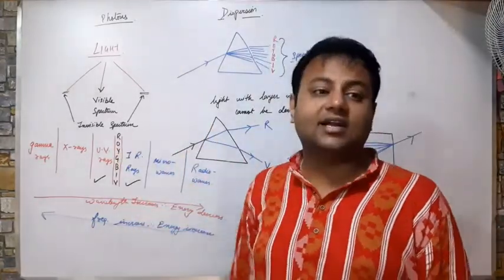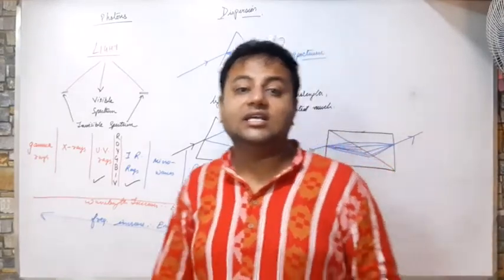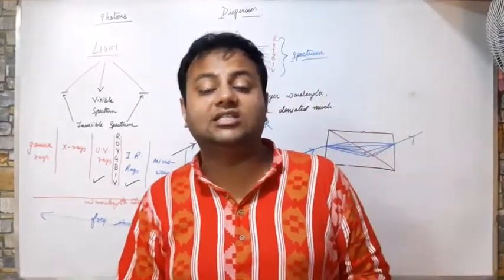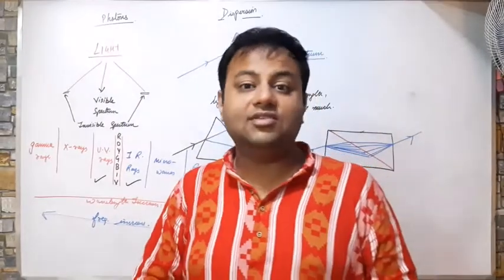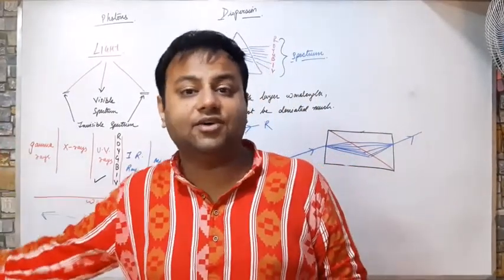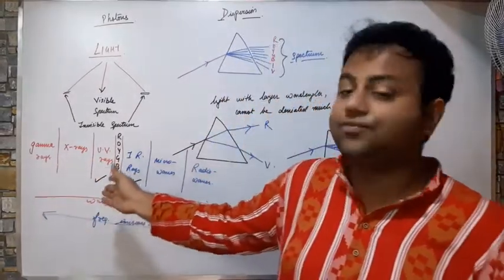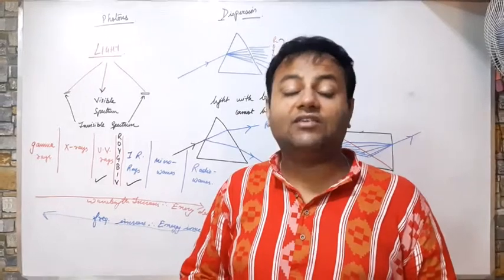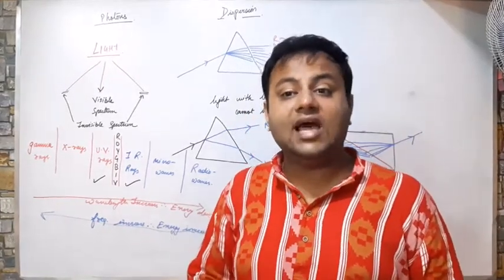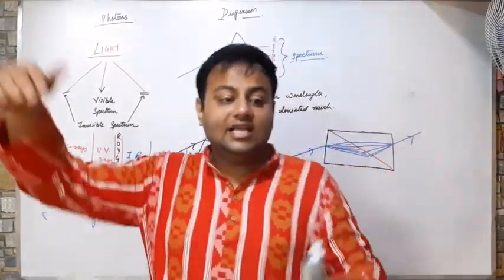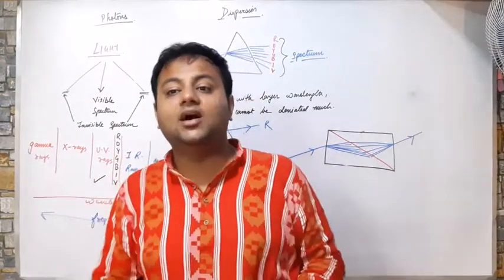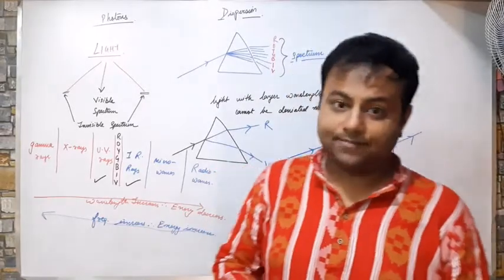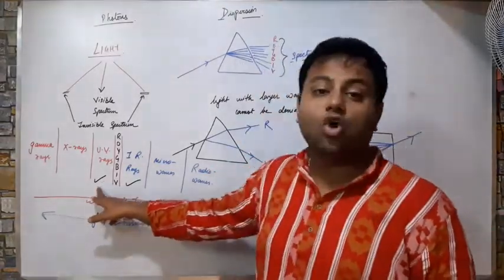And the energy of these ultraviolet rays is used for disinfection. That is, they are used for disinfecting, that is killing microbes. We have ultraviolet water filters in our homes. They use ultraviolet rays for killing the germs present in the water. Now, these ultraviolet rays are very harmful also. They have high energy, so they can easily penetrate deep into our body and can cause serious health hazards. So ultraviolet rays should be cautiously used.